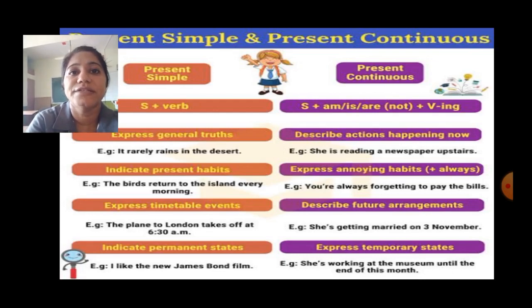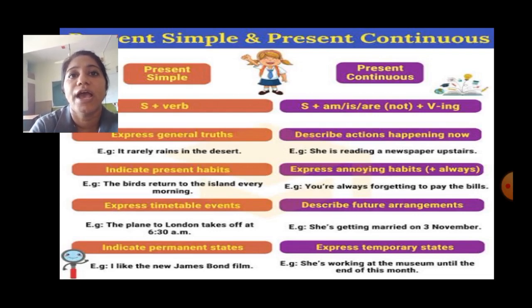Simple present tense is used to express timetable events. For example, the plane to London takes off at 6:30 a.m. While present continuous tense describes future arrangement. For example, she is getting married on 3rd November. Simple present tense indicates permanent states. For example, I like the new James Bond film. While present continuous tense expresses temporary state. For example, she is working at the museum until the end of this month.